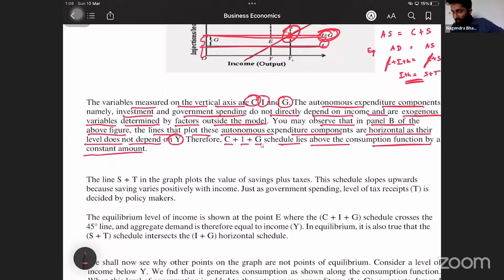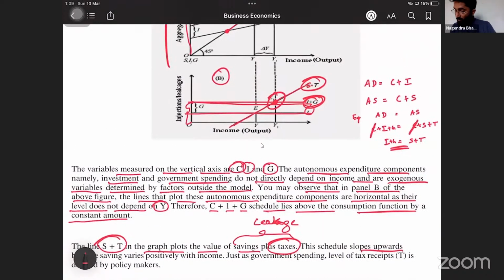The line S plus T in the graph plots the value of savings plus taxes. What is savings plus taxes? It is leakage, correct? What is the spelling of leakage? Leakage. So it is leakages. Savings and taxes are leakages, and this schedule slopes upwards. Why, sir?